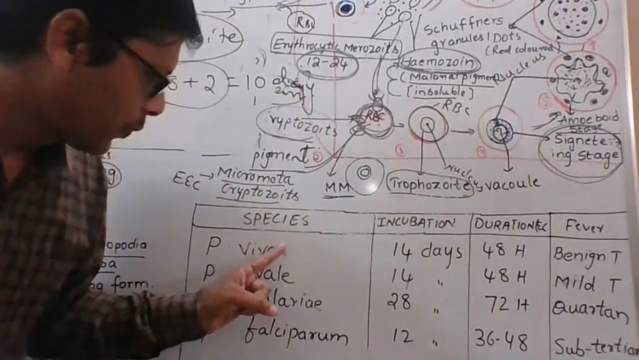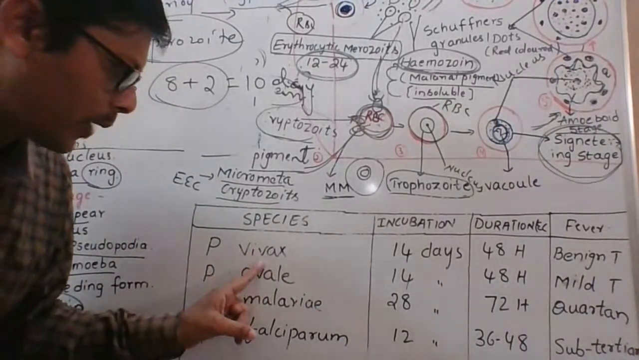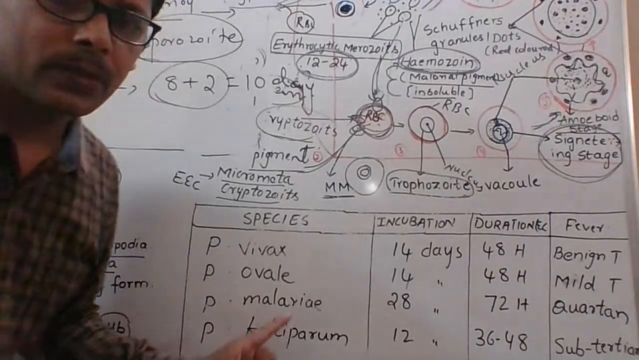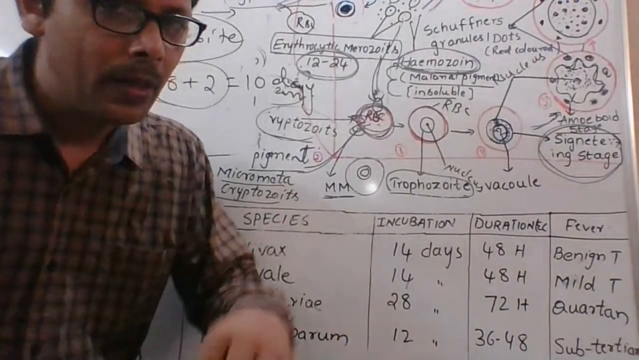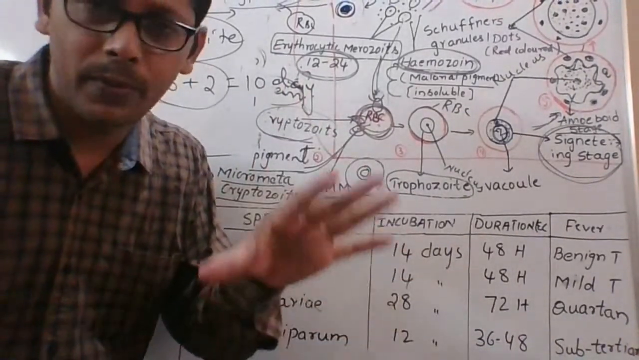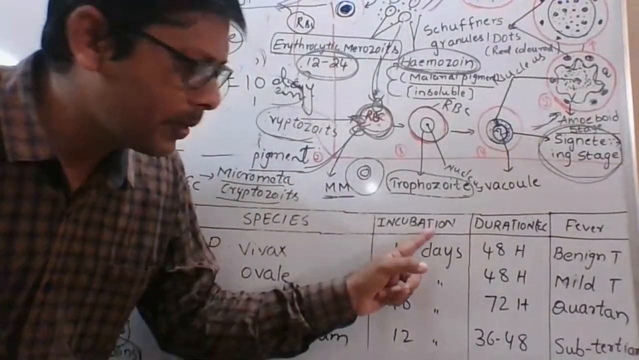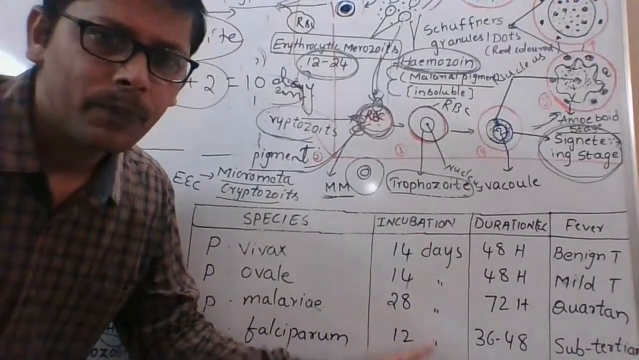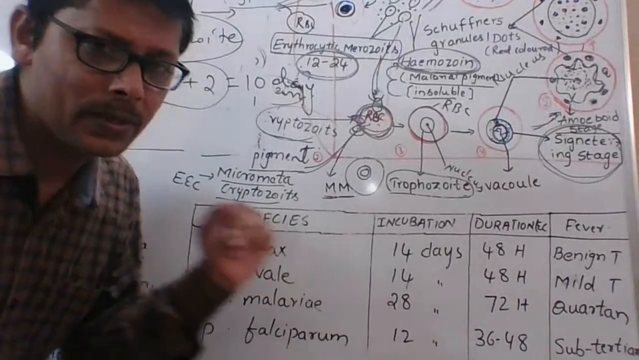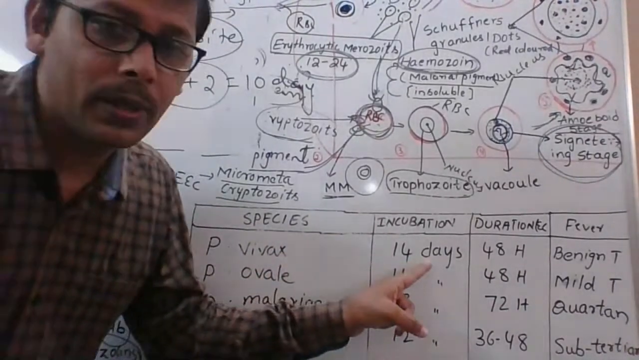Okay, next, on the first day of this topic, day before yesterday, I told you the 4 species of Plasmodium: Plasmodium vivax, Plasmodium ovale, Plasmodium malariae, and Plasmodium falciparum. And the type of malaria they cause I also explained to you day before yesterday. Now, as I completed the incubation period today, I have written here the incubation periods of these 4 species. The incubation period of vivax is 14 days.